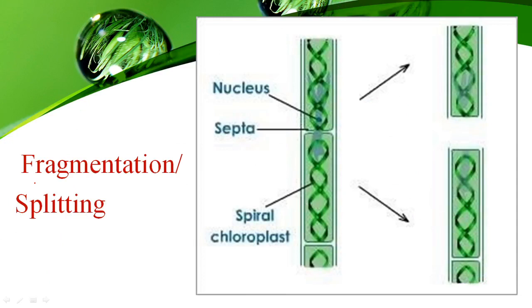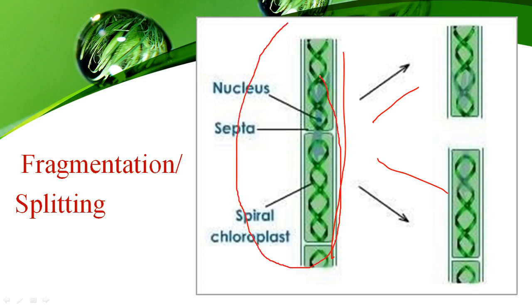The second one is fragmentation. Fragmentation means that due to a physical external factor, the parental organism is divided into two or more fragments. It is also known as splitting. यहाँ पे भी कितने organisms involved हुआ है? Only a single organism is involved. So it is asexual reproduction.